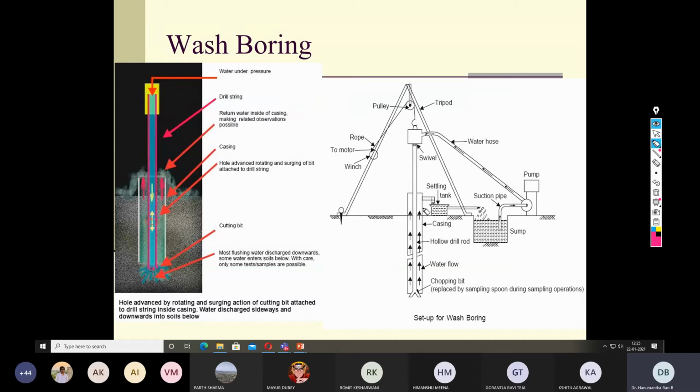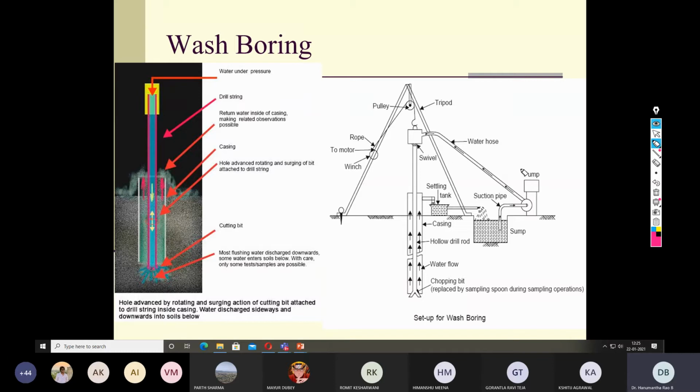Once this slurry is settled, we can extract the soil sample from that tank. When you allow some time, we can see all soil particles are settled at the bottom and only water floats at the top, and that water can further be used for recirculation. So this is the whole concept of wash boring.